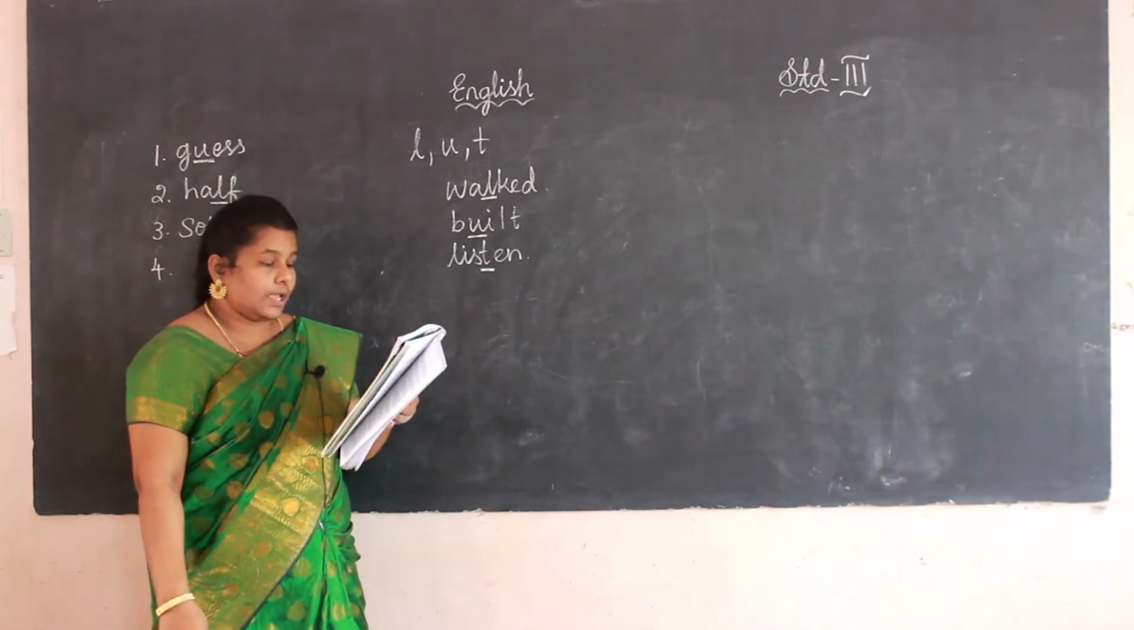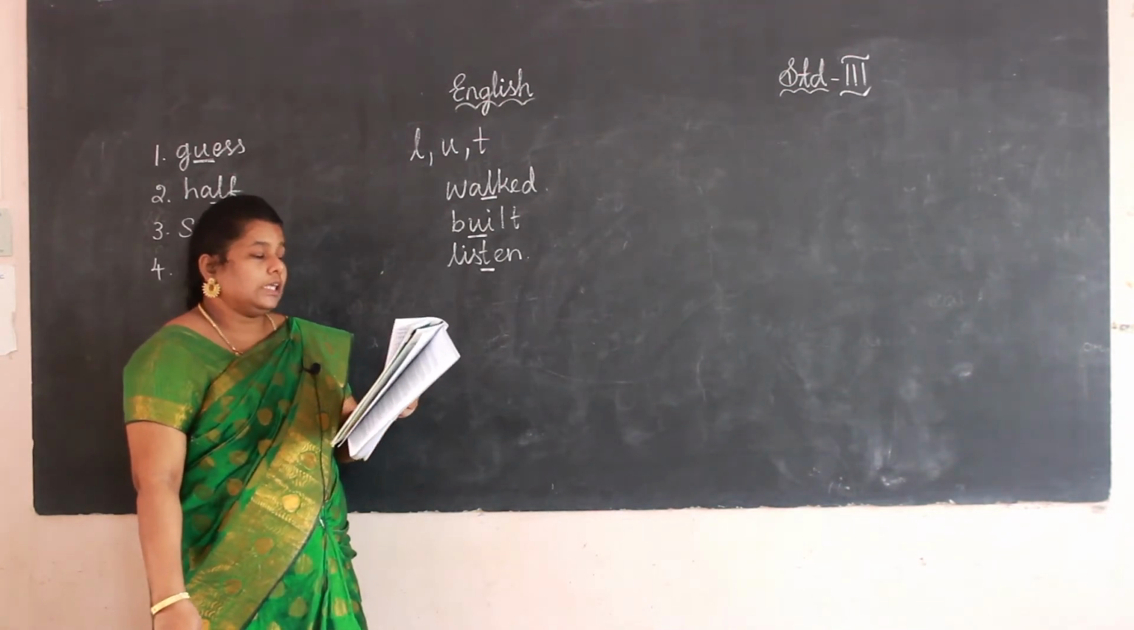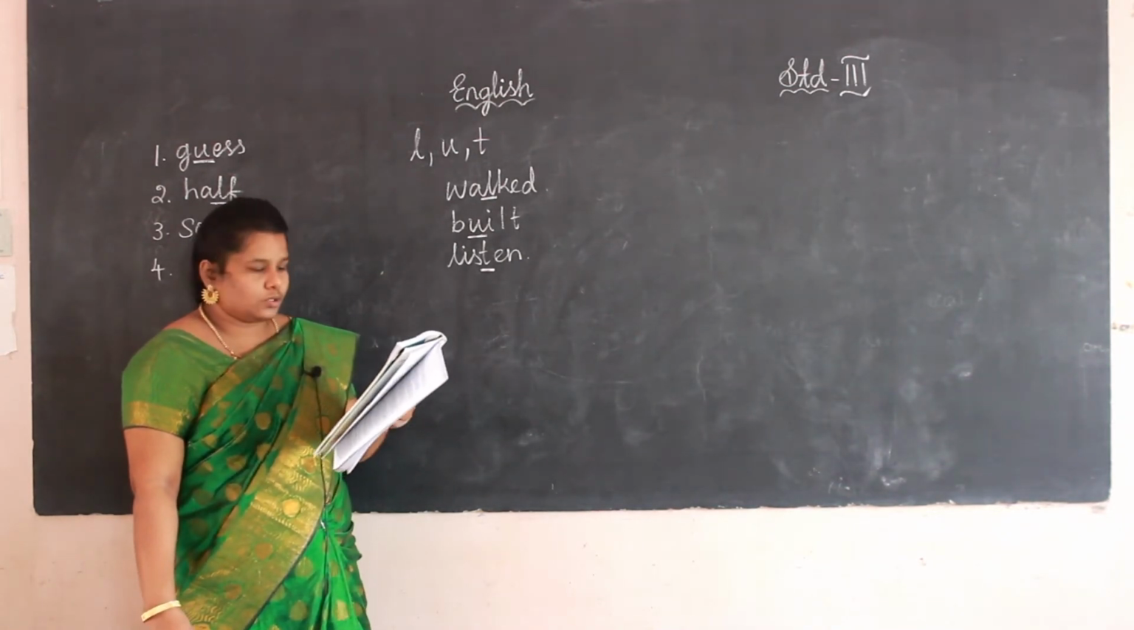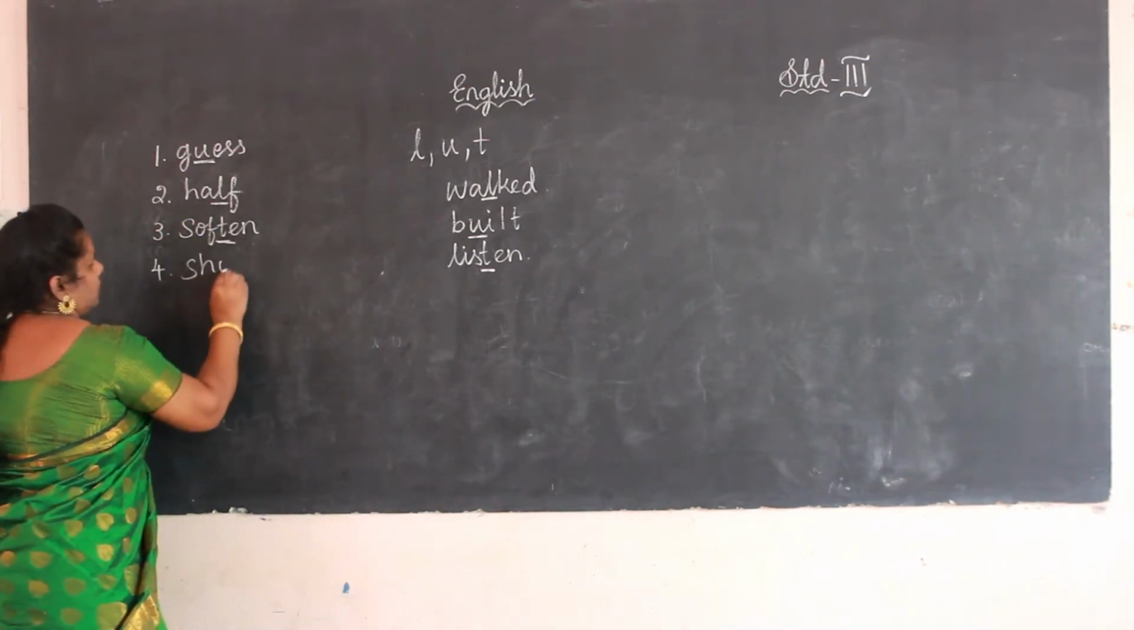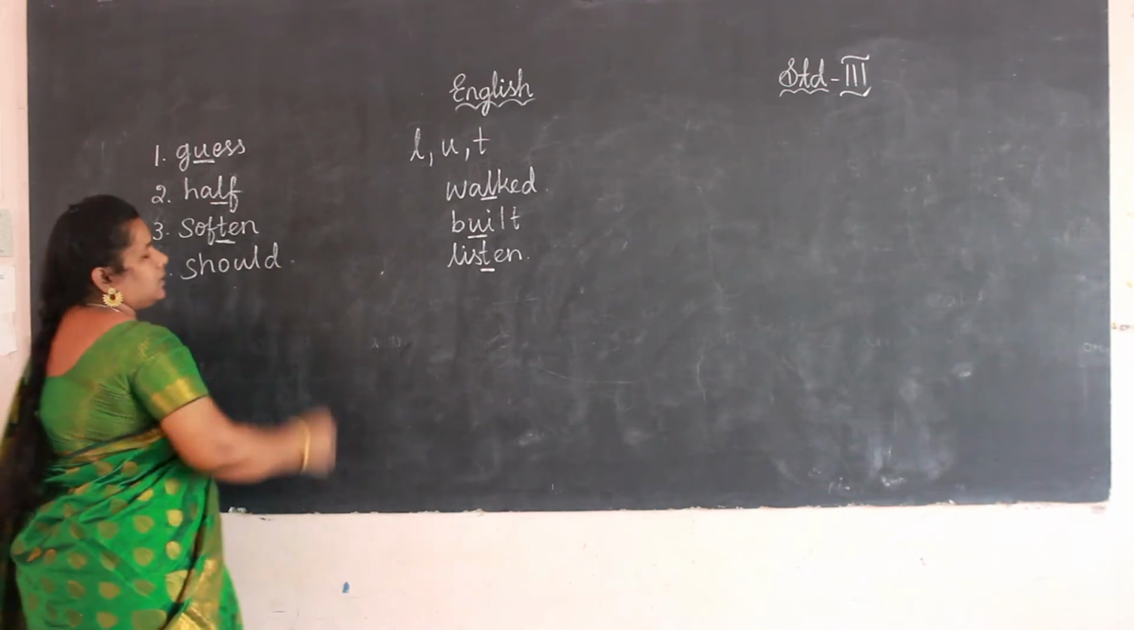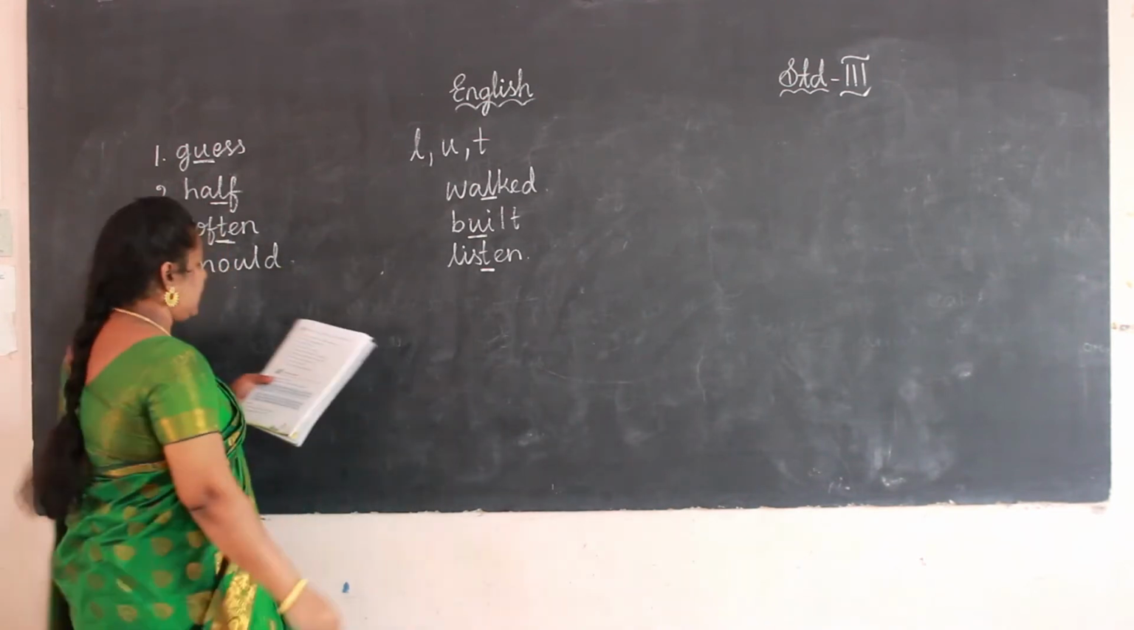Next, fourth one. You should take an umbrella if you are going out. Which is the word here? Should. What letter is silent here? L.